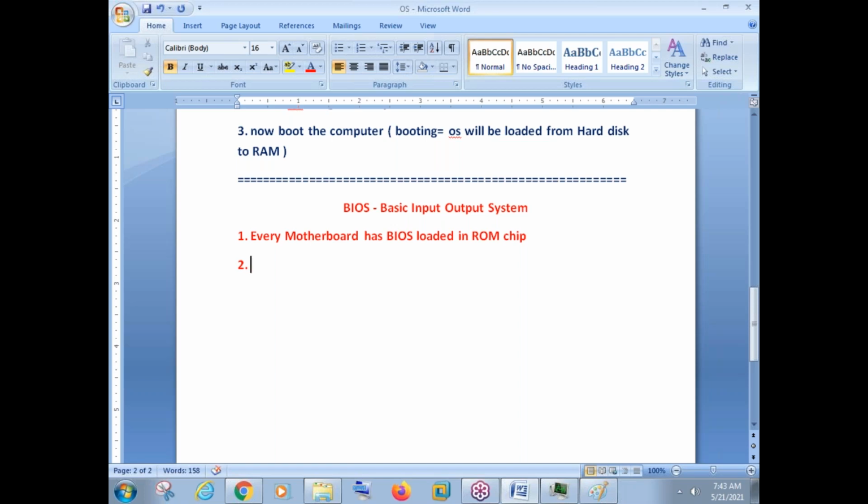Actually in BIOS we can do many things. I will show you BIOS when we do the installation. But one of the main things we can do here is select the boot process in BIOS.